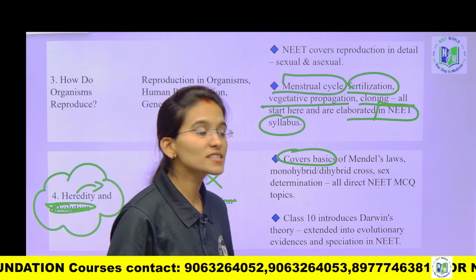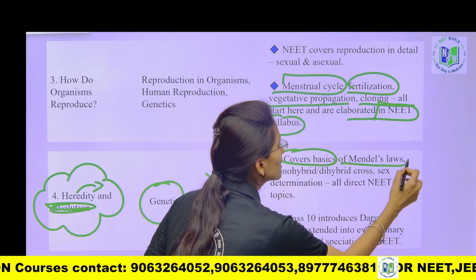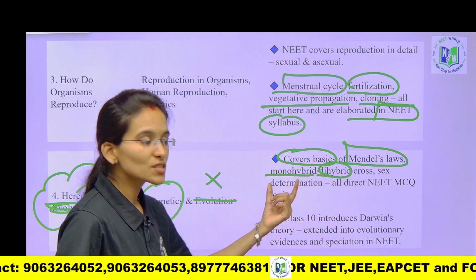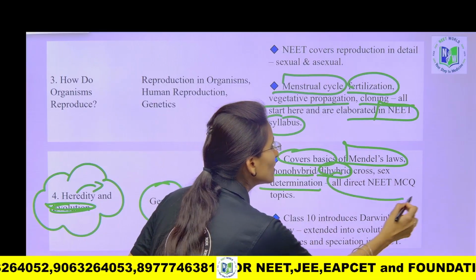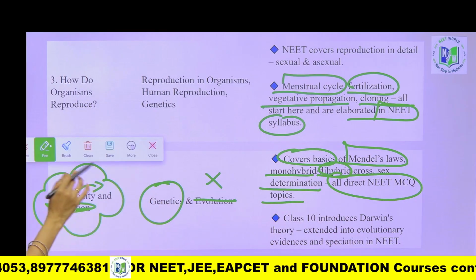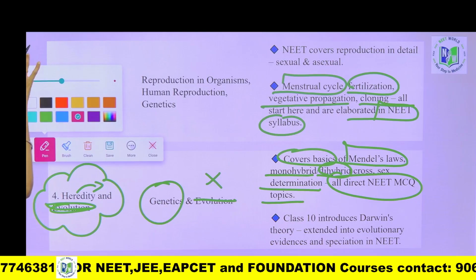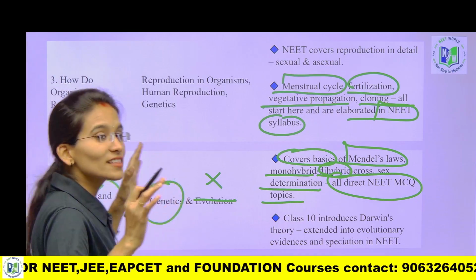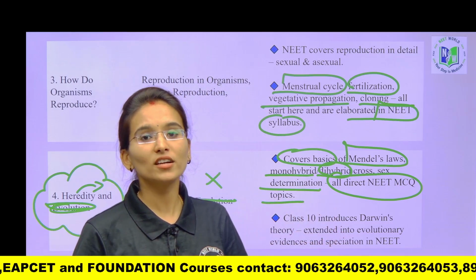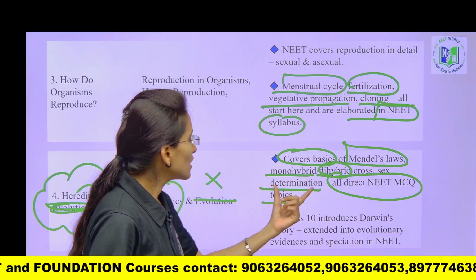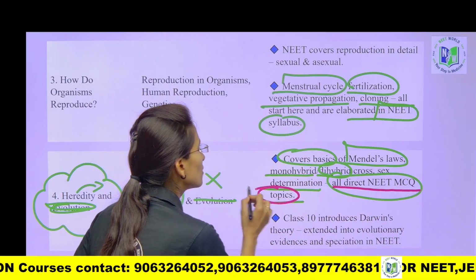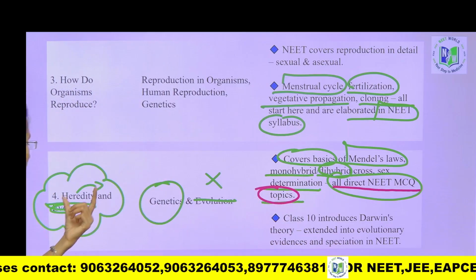Which type of basics? Those are Mendelian laws, monohybrid cross, dihybrid cross, sex determination, all of which are direct NEET MCQ topics. Look into this statement, my dear students, and you will get complete clarity on how crucial and important the 10th standard base is for NEET preparation. See, all are direct NEET MCQ topics. So which chapter? Heredity.